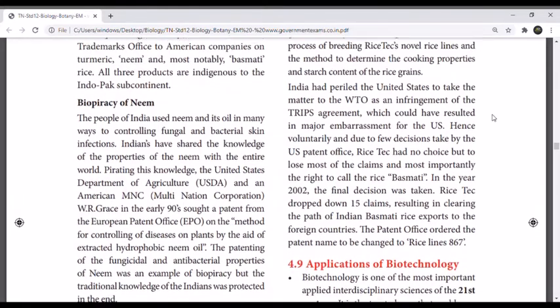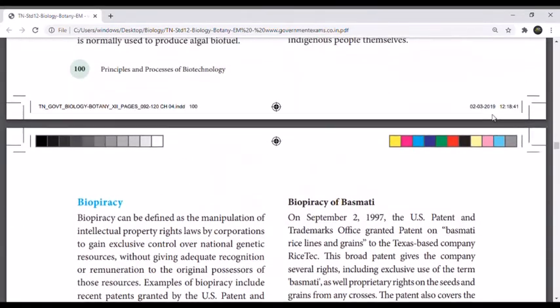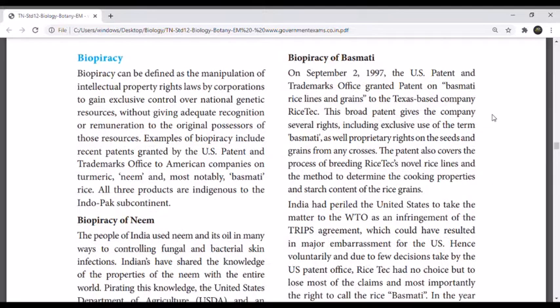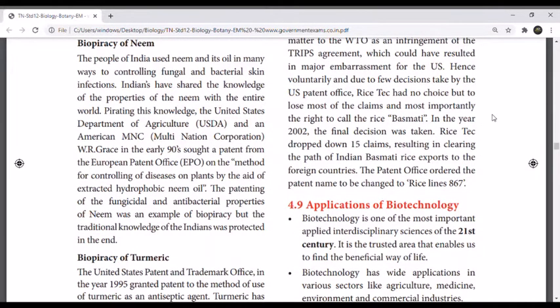Biopiracy of basmati. The US Patent and Trademark Office granted a patent on basmati rice lines and grains to the Texas-based company RiceTec. RiceTec dropped 15 claims, clearing the path for Indian basmati rice export to foreign countries. The Patent Office ordered the patent name to be changed to Riceline 867.